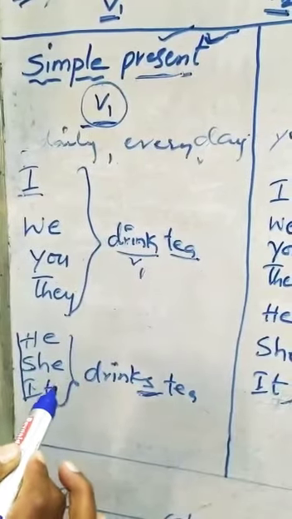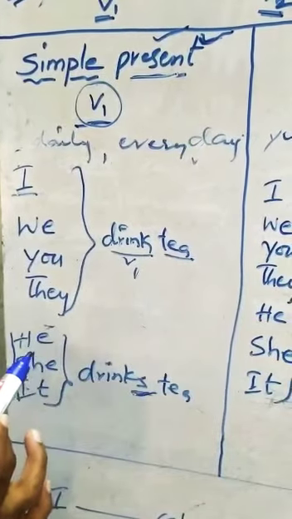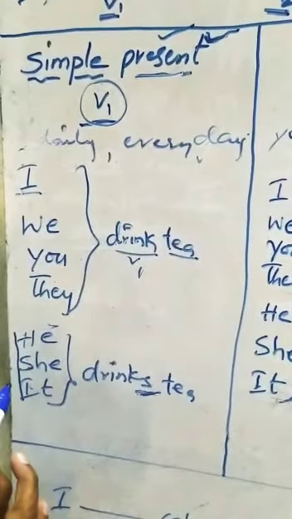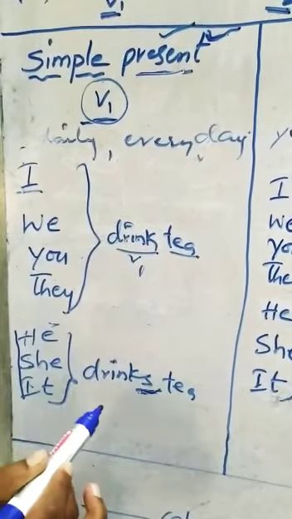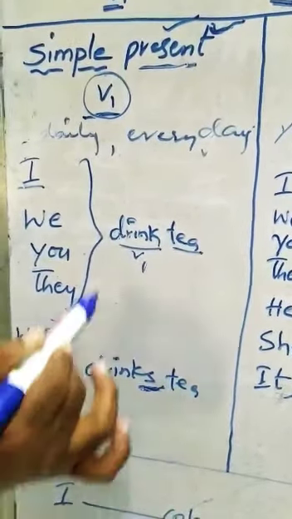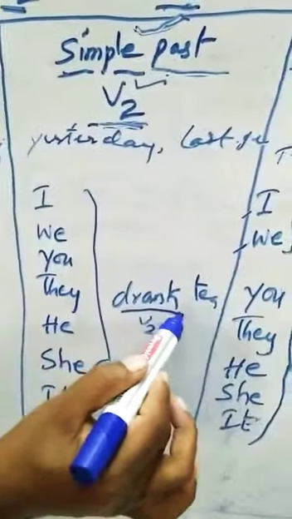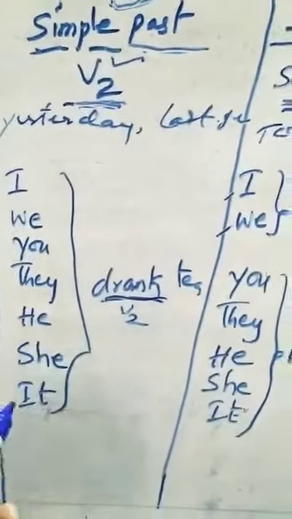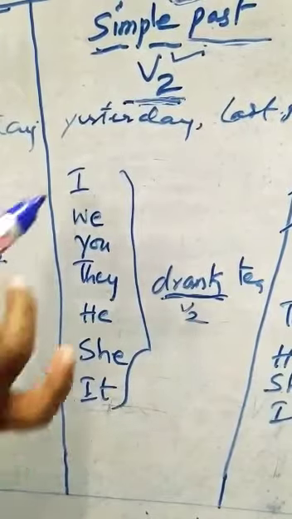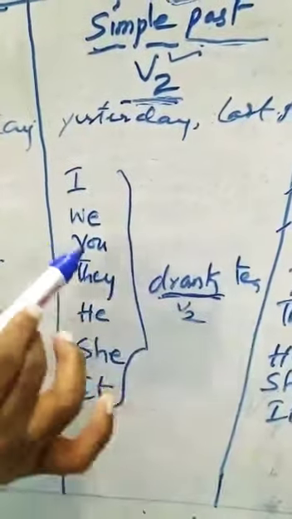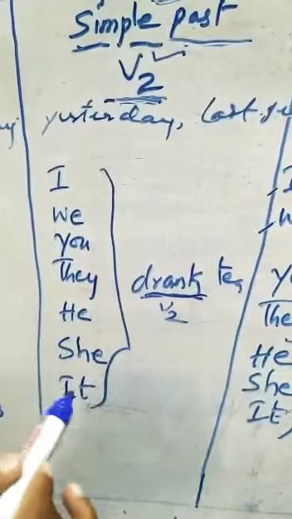So, we have to remember that if the subject is third person singular, he, she or it, the V1 verb is added with s or es, in simple present only. Coming to simple past, it's common to all, I to it. For every subject, V2 only comes. I drank tea, we drank tea, you drank tea, they drank tea, he drank tea, she drank tea, it drank tea.